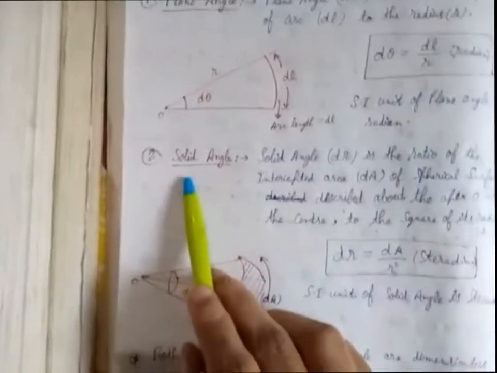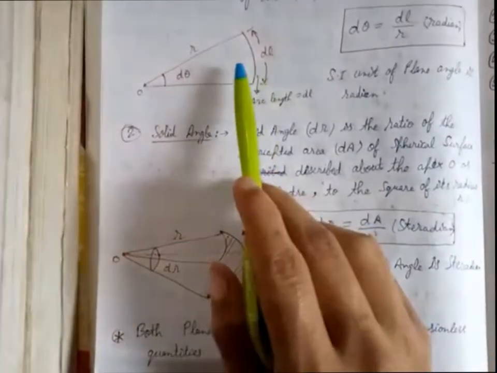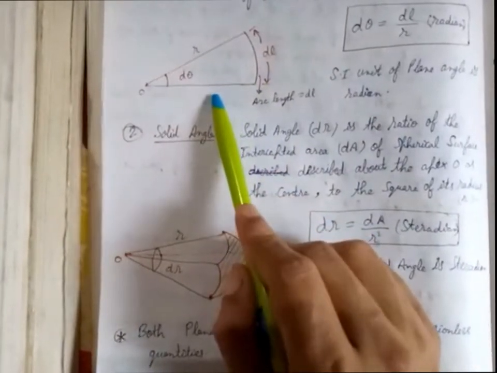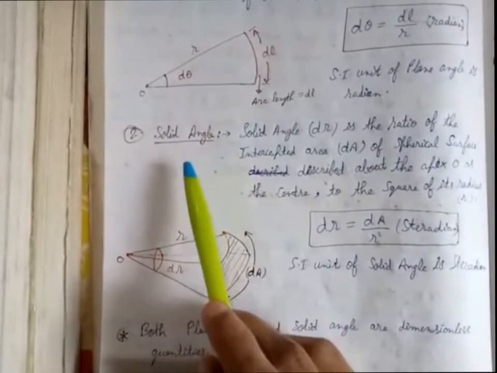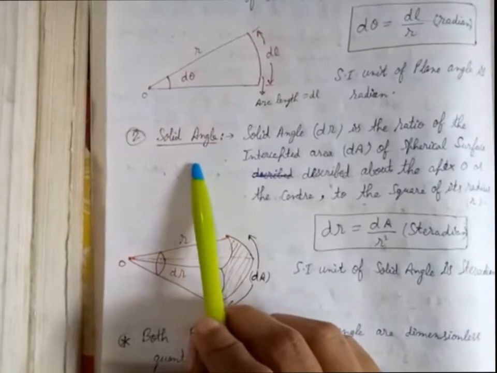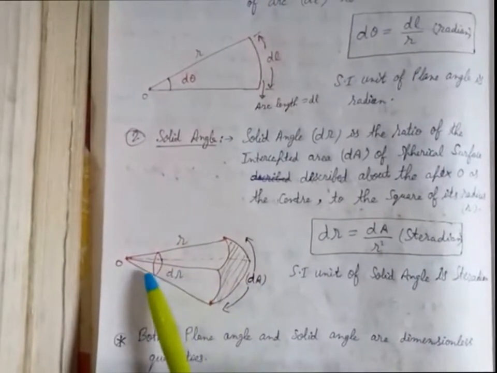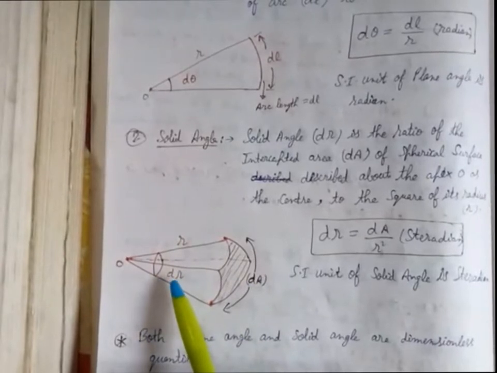Now the next thing is solid angle. Plane angle you have already studied in class 10th. Solid angle is new for you. Solid angle is an angle which is created by a three-dimensional figure, like a sector coming out of a sphere.